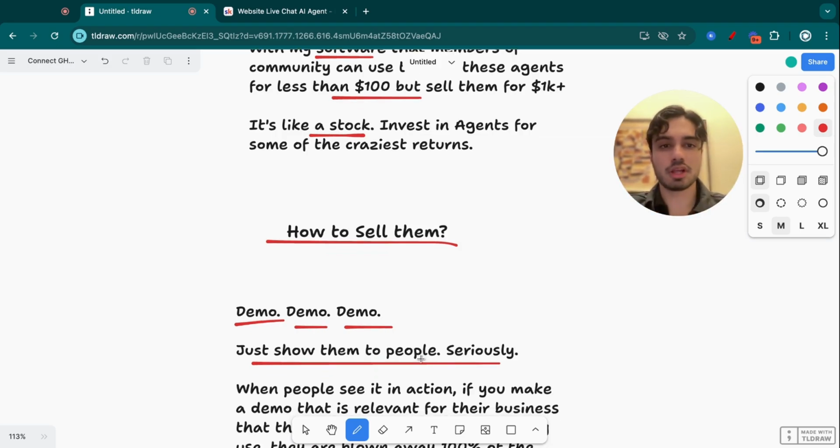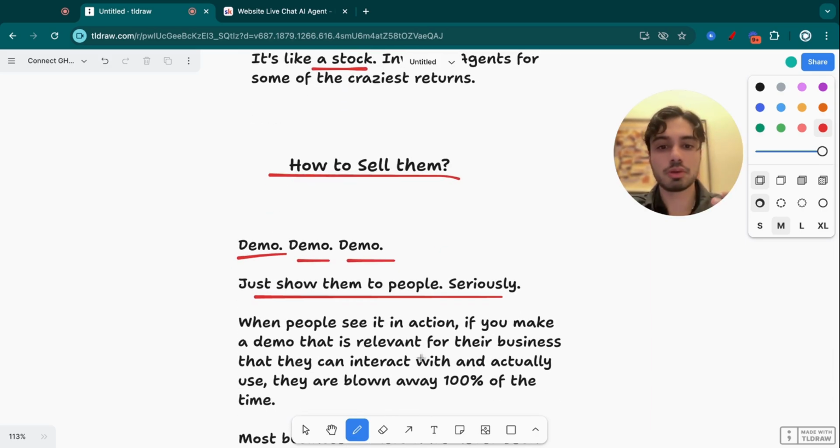And when I say show it to people, I mean show it to business owners. So when people see it in action, if you make a demo that's relevant for their business that they can actually interact with, then I guarantee you, because of how new this tech is and how advanced it is, they're going to be blown away 100% of the time. And if they're not, then they're going to regret it down the line. But if you keep at it and you go to a lot of different businesses, I guarantee you your success rate is going to be extremely high.